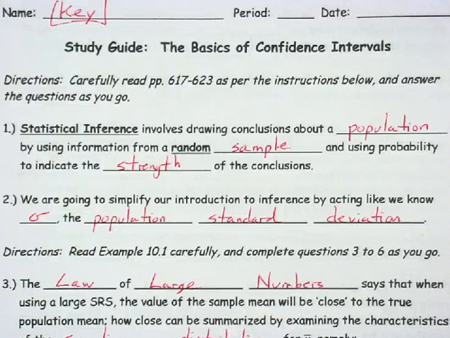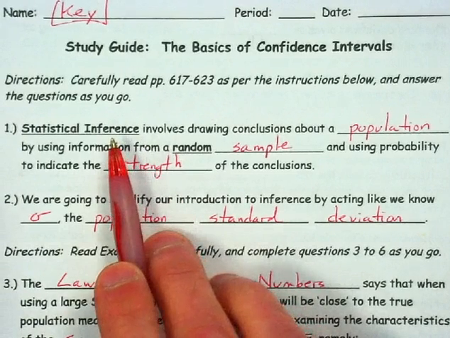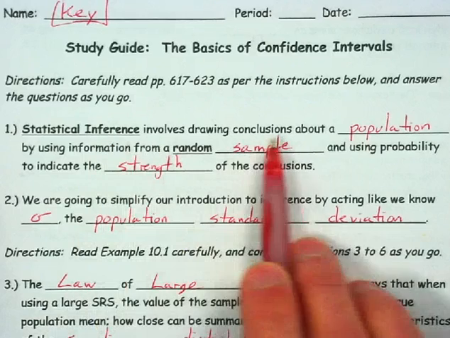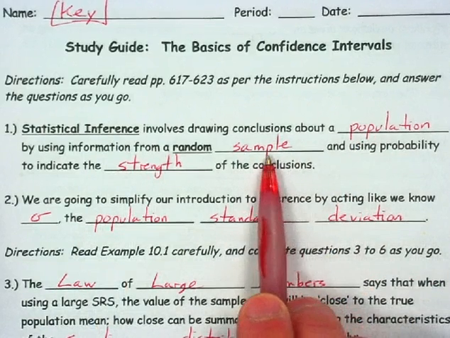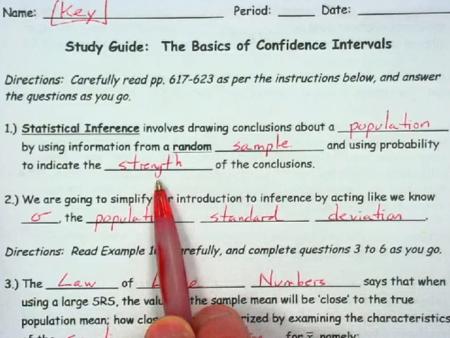Hi there. Let's take a few minutes and go over the study guide regarding the basics of confidence intervals. So, number one, what we're going to embark on is called statistical inference, which means that we want to be able to say something about a population by using information from random samples. And then we'll use probability structures to give us some idea of how strong our conclusions actually are.